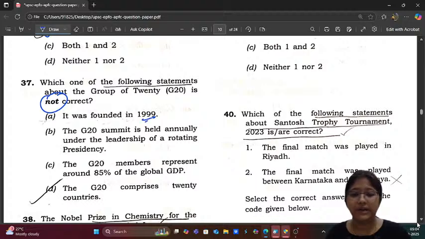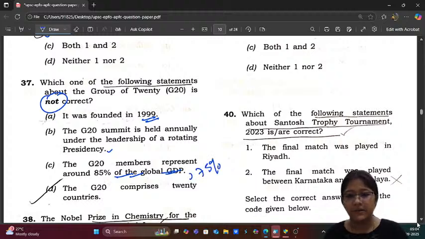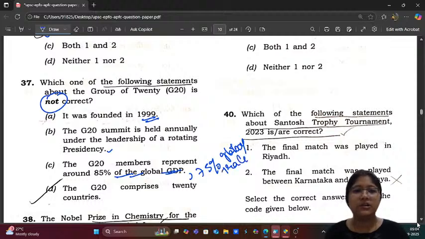It was founded in 1999. The G20 summit is held annually under the leadership of a rotating presidency. This is correct. The G20 members represent about 85% of the global GDP and 75% of the global trade and 2/3 of the world population. This statement is also correct.